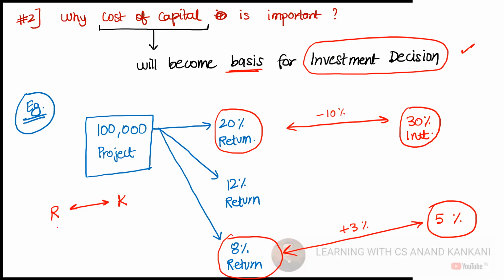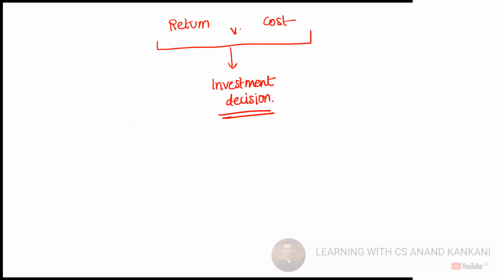Only if the return exceeds your cost do you invest in the project. Let's say a project is giving you a return of 8%. You would say 8% is a very low return. But if your cost of capital is only 5%, you won't mind investing in this project because you are still making a surplus of 3%. So in all, the return should be greater than the cost. This is the investment decision, and for this, the cost of capital determination is essential. That's what is given here: return versus cost is the basis for your investment decision.